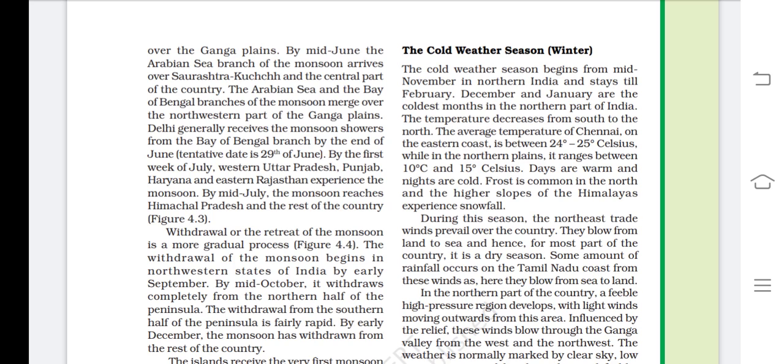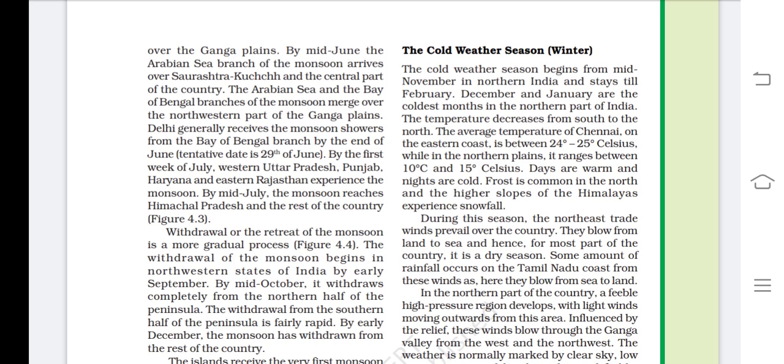During this season, the northeast trade wind prevails over the country. During the winter season, the northeast trade winds come to the country. They blow from land to sea, and hence for most part of the country it is a dry season. It is not from sea to land but land to sea, so it is a dry season. Some amount of rainfall occurs on the Tamil Nadu coast from these winds, as here they blow from sea to land.